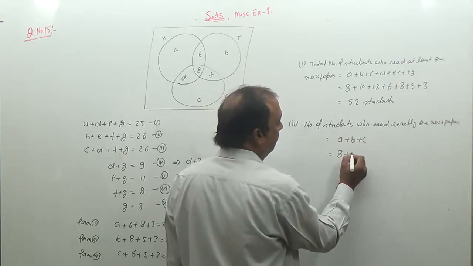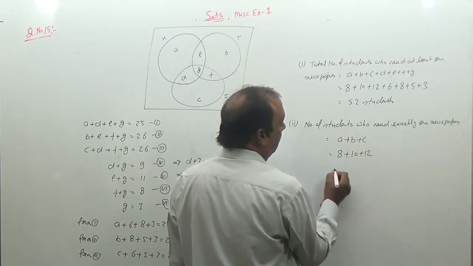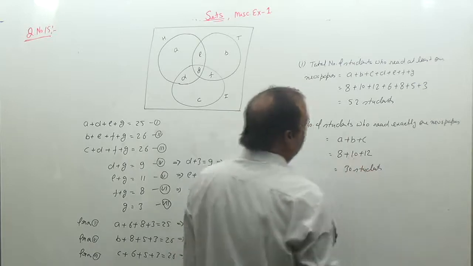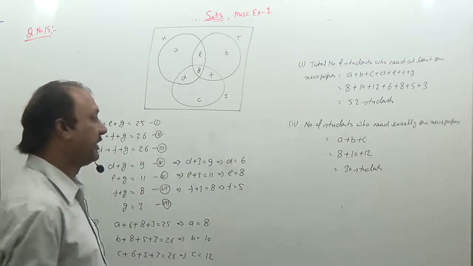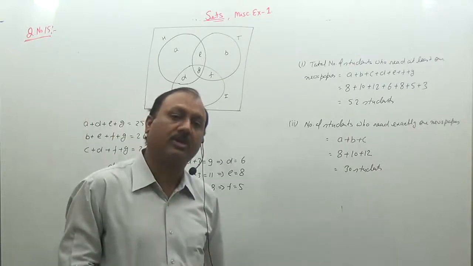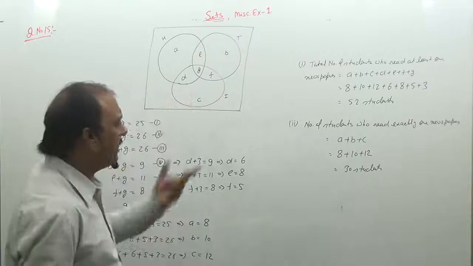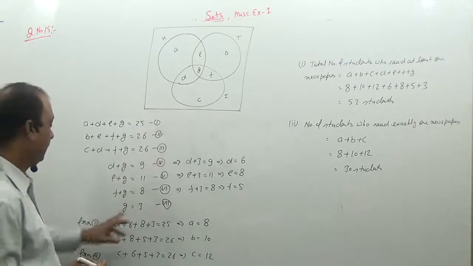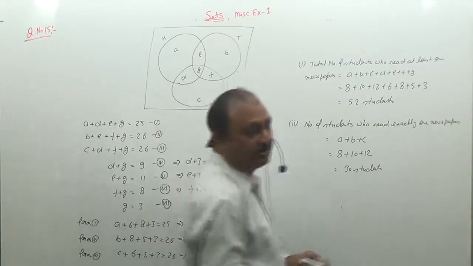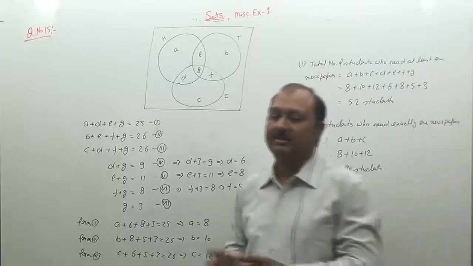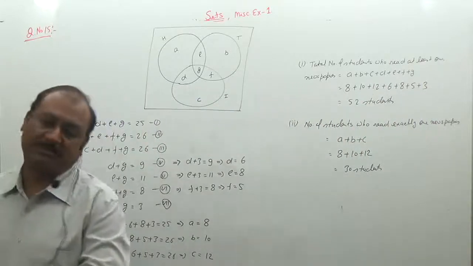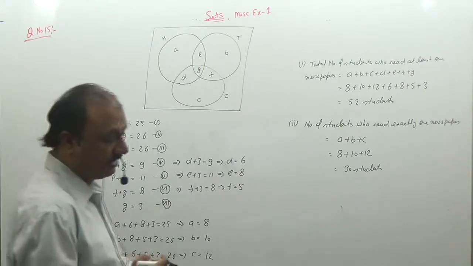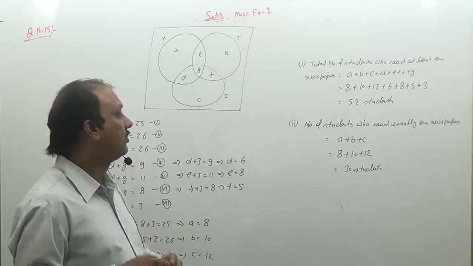A is 8, B is 10, C is 12. So there are 30 students. So 30 students are those who read exactly one newspaper H or T or I. So you can answer more questions here. All the questions possible here you can answer if we have the values of A, B, C, D, E, F, G available. So this is a very simple method and the answers also come out very sharp. So this one is question number 15. Now next is question number 16.